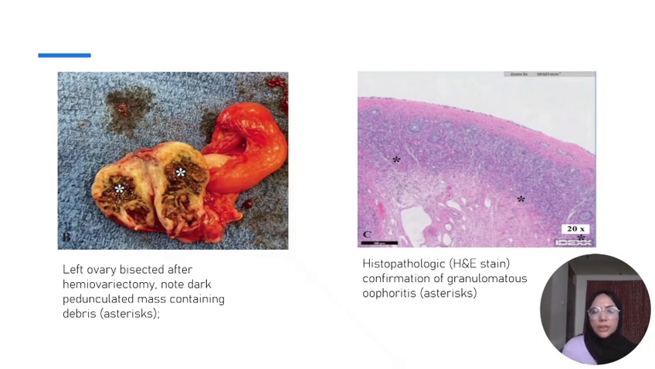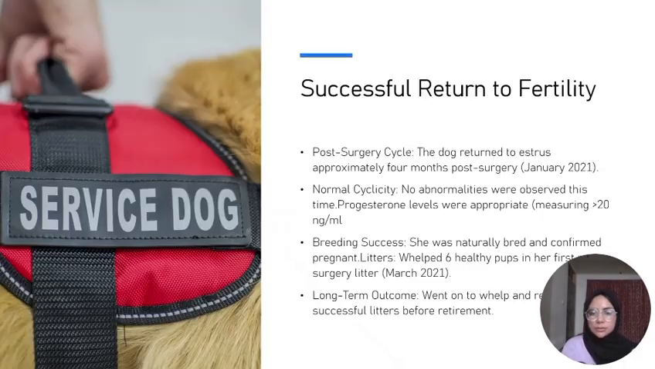In this slide, you can see the left ovary that was removed and bisected, and the marked structure is the black cavitated structure that was present in the ovary. And when the histopathological test was performed, you can see the neutrophilia and the granulomatous oophoritis.